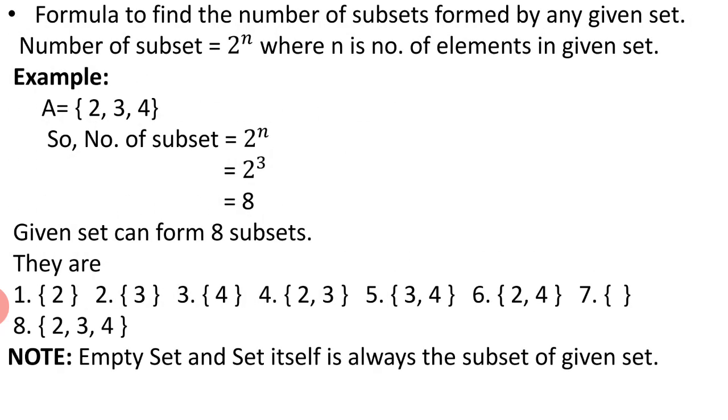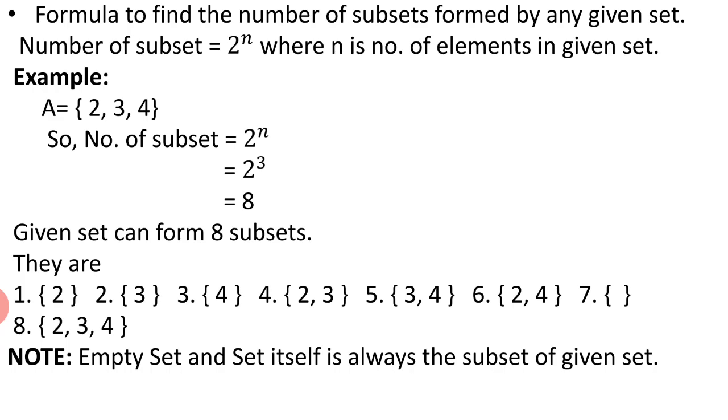Now the formula to find the number of subsets formed by any given set. The number of subsets equals 2 to the power n, where n is the number of elements in the given set. For example here I have taken a set A having 3 elements: 2, 3 and 4. So the number of subsets that can be formed from this set will be 2 to the power n. In place of n we put 3 because it has 3 elements. So 2 to the power 3 means 8 subsets. So 8 subsets can be formed from the given set.